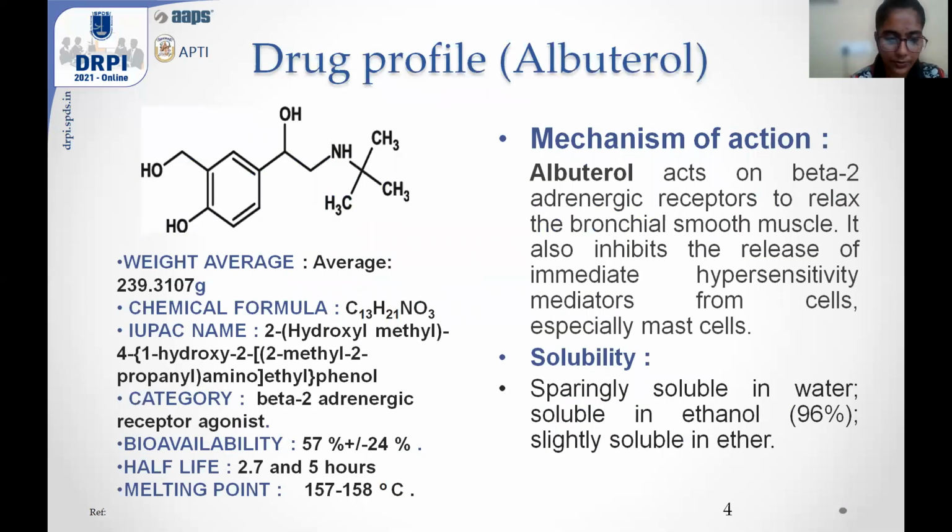And talking about the drug's profile, albuterol, as I said, is a beta 2 adrenergic receptor agonist with a bioavailability of 57% plus or minus 24%, a melting point of 157 to 158 degrees Celsius, and a half-life of about 2.7 to 5 hours. And talking about its mechanism of action, it acts on the beta 2 adrenergic receptor and is used to relax bronchial smooth muscle. It also inhibits release of immediate hypersensitivity mediators from the cells, especially mast cells. Talking about its solubility, it is sparingly soluble in water, soluble in ethanol, which is about 96%, and slightly soluble in ether.